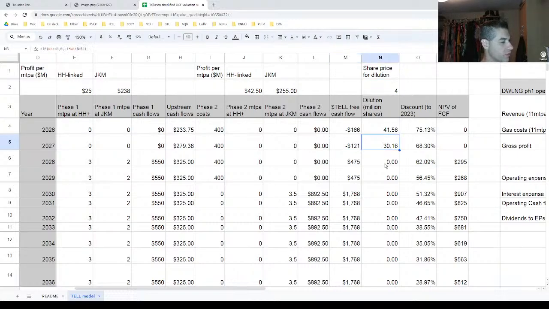And even if they wanted to start phase three and phase four in parallel with phase two, if the share price is up at $10 per share in the future, which is very, very possible. I just came up with the model at $8, but the $8 isn't today, right? If we're looking at 2026, 2027, these cash flows from phase one to phase two are much closer. It's not 7 years away, it's 2 years away. And so it's very reasonable to think that the stock price is going to be even higher.